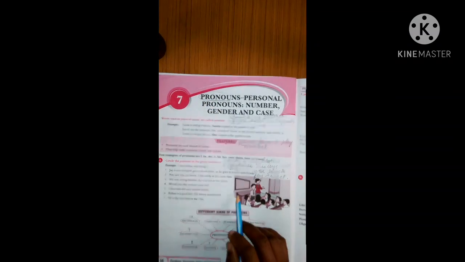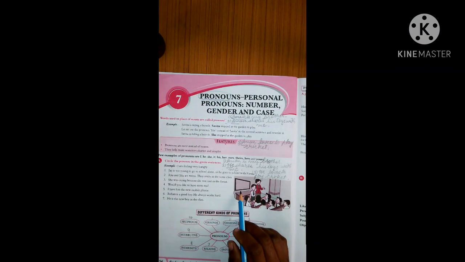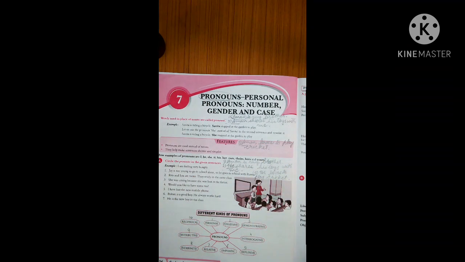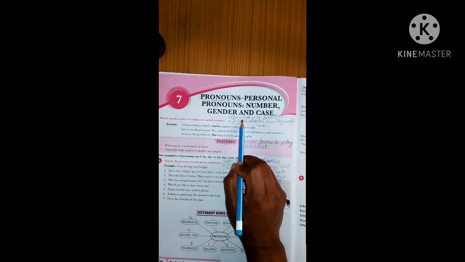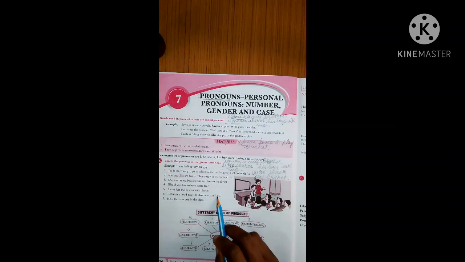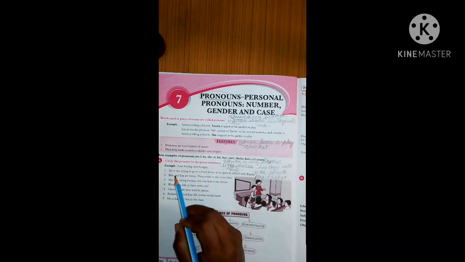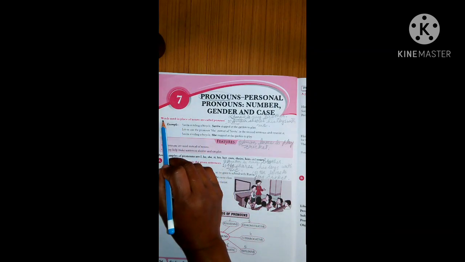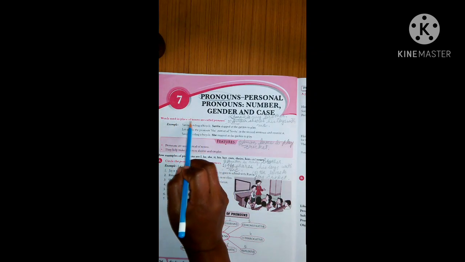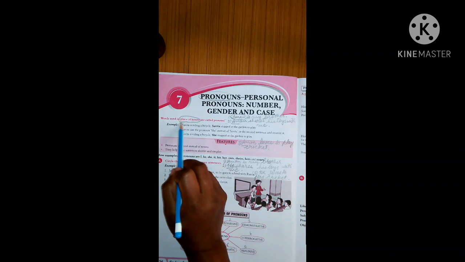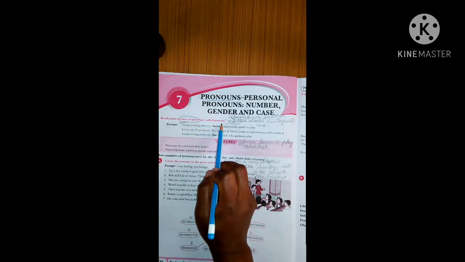Pronoun. Okay. So what is a pronoun? As I have given you an example. Whenever we use some other word in place of noun, that word is known as pronoun. Let us read the definition. Words used in place of nouns are called pronouns.